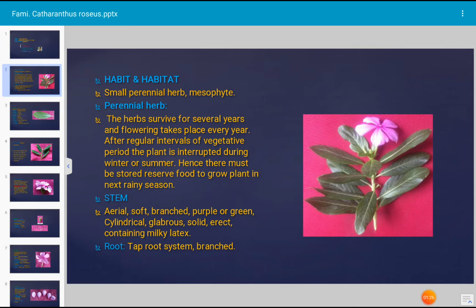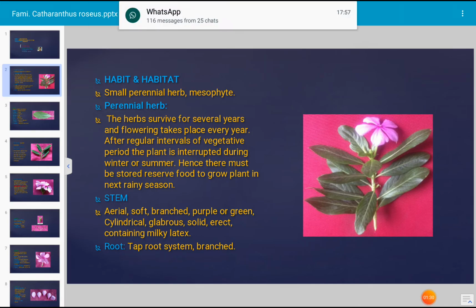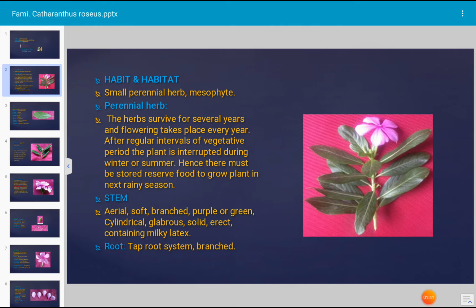And how is the root system? It is a taproot system. The latex present in this plant is not milky, it is a watery sticky substance. The taproot is branched because it is a dicot plant.